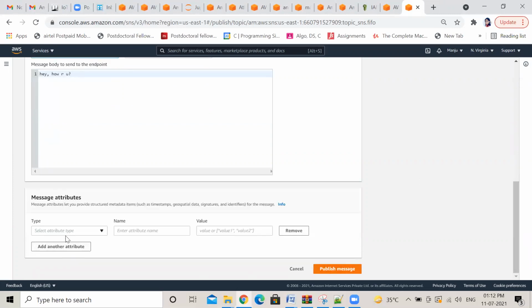You publish message, add attribute, anything you can add. Yeah, string. Okay, number. Okay, select number only. Number. Name. Yeah, publish message.